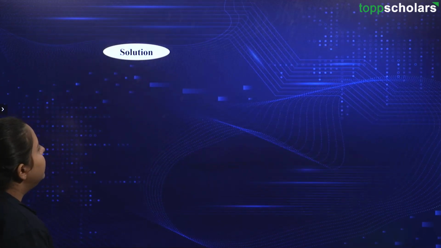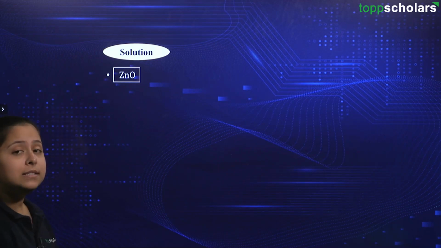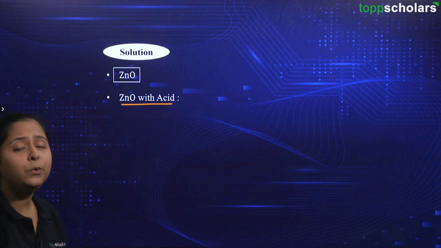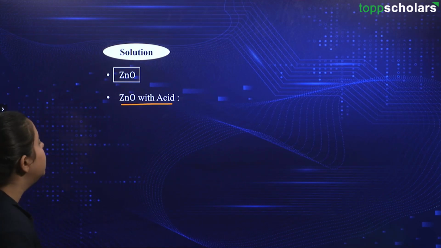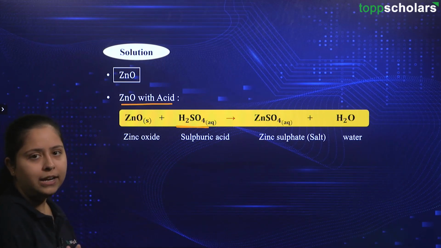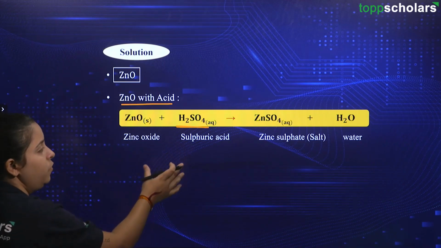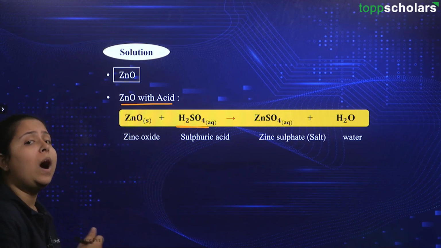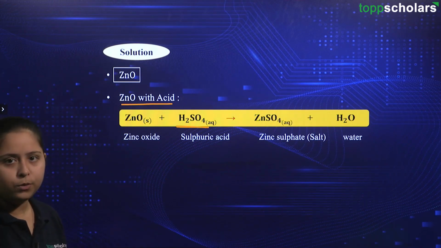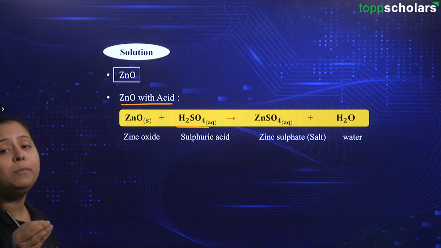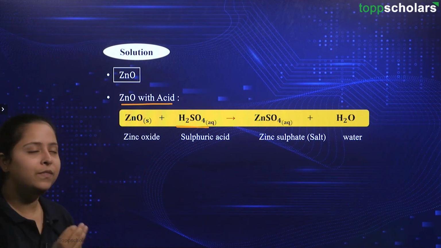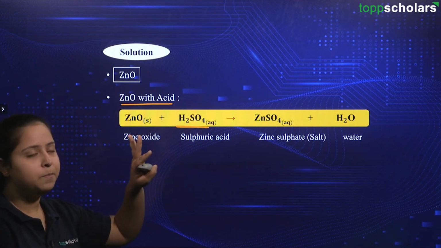Coming up here is the detail about ZnO, that is zinc oxide. Going ahead, let us see how this zinc oxide reacts with acid. So ZnO plus H2SO4, which is an acid, right? There is no doubt in your mind whether H2SO4 is an acid or base. Why is it an acid? Because it produces H plus ions, which shift your pH value to less than 7 on the pH scale, and hence we say that this one is an acid.